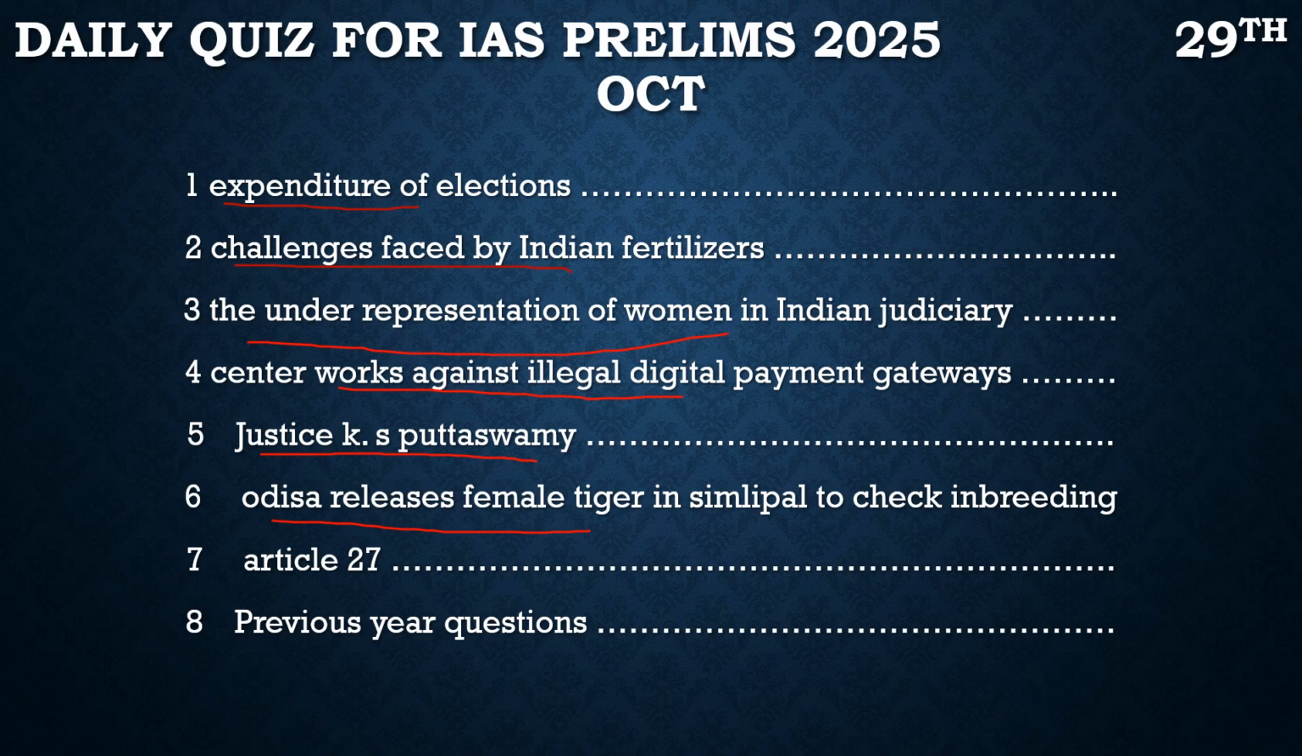So this is the article here. What is important here is where they are getting these tigers from. What is the issue? The issue is inbreeding. Because of that, the genes are getting distorted.